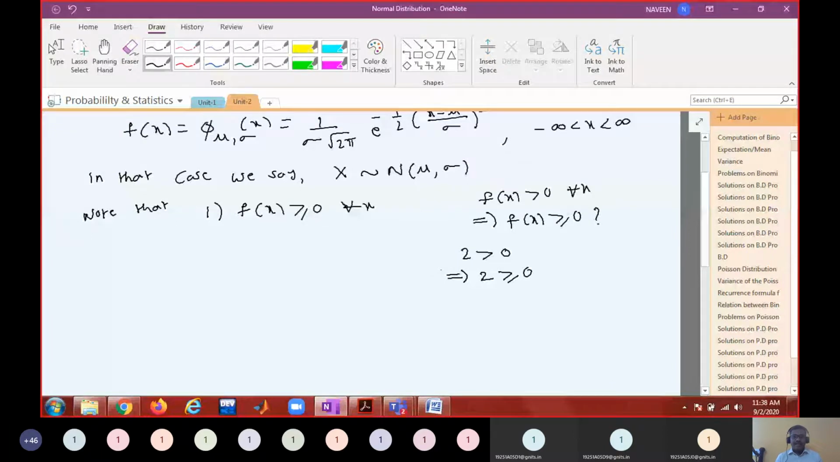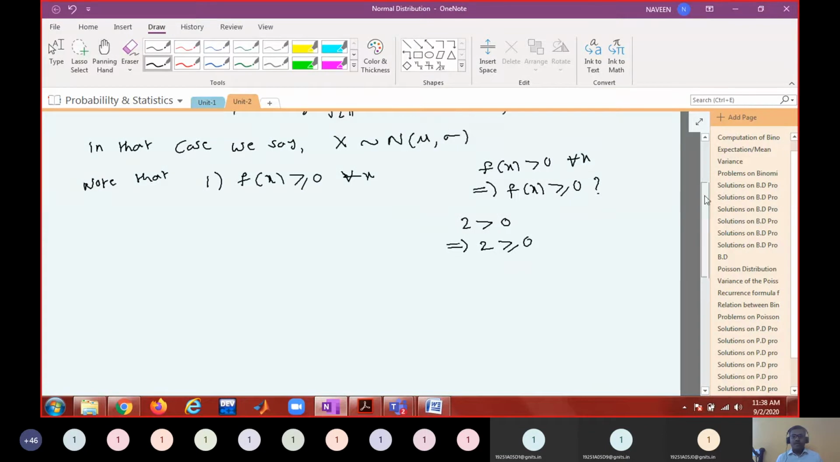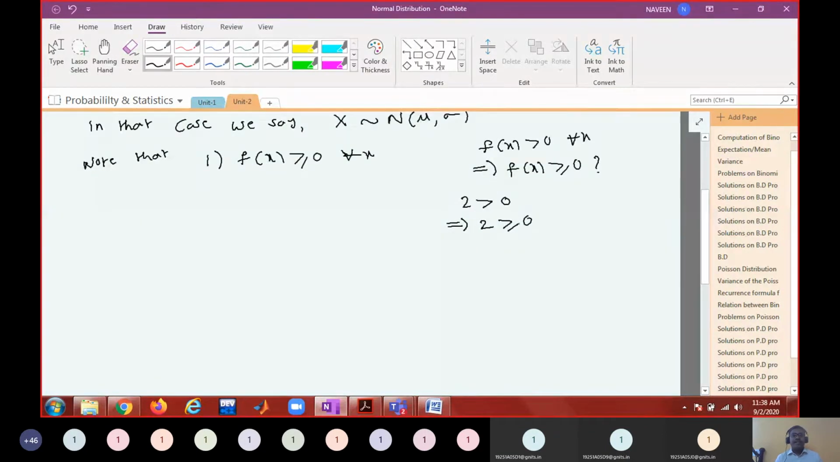In MFCS you started logical operators, you know, conjunction, disjunction, implication, biimplication. You all learnt about that, no? What do you mean by 2 greater than or equal to 0? 2 greater than 0 or 2 equal to 0. Is 2 greater than 0 true or false? True.